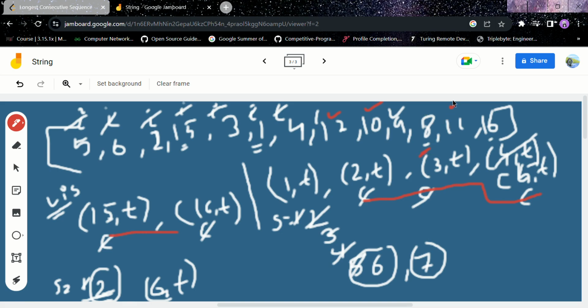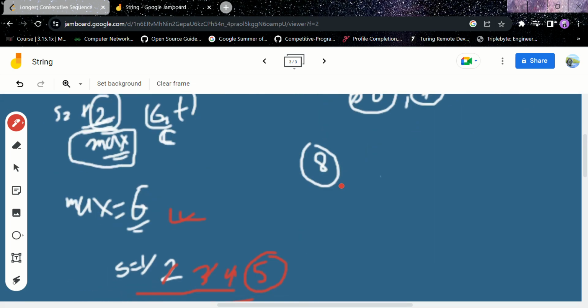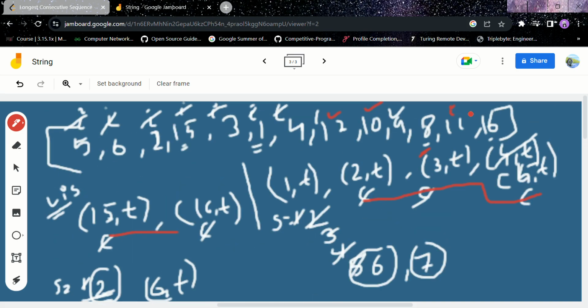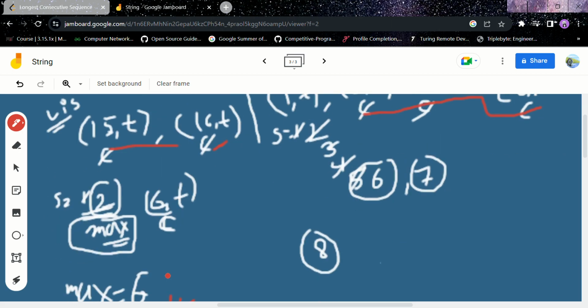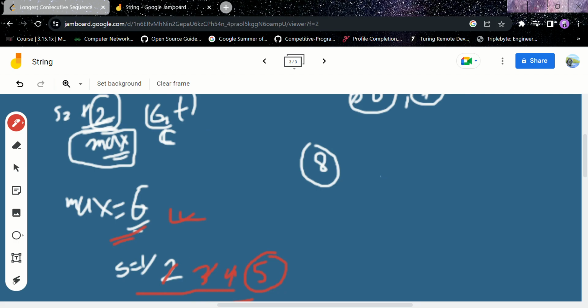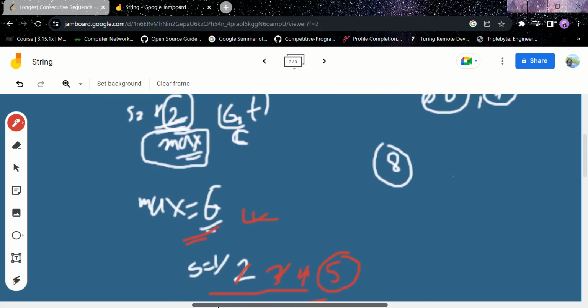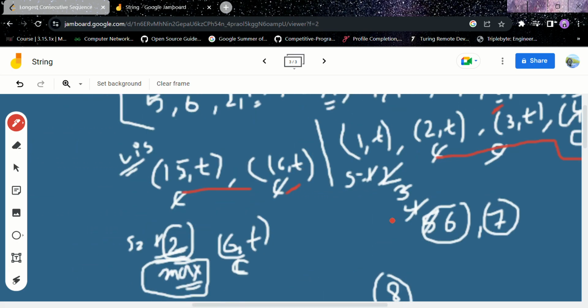Now we'll check for 11. 11 is visited. 11 is visited. 11 is visited. 16, 16 is visited. Yeah, 16 was visited. So we ended our for loop also. Now at the end we will return the max value, that is equal to 6. Okay, so that was the approach, or you can say the key thing to keep in mind. Now check the code.